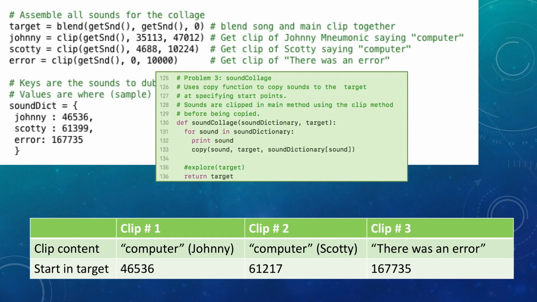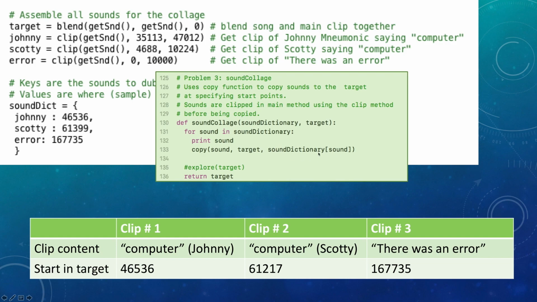Using a dictionary enabled me to just use a simple loop here beginning on line 131 to iterate through each key in the dictionary. Each key is represented by sound here. As I iterated through each key, I could copy that sound object to the target, which again is the blend of Sandra Bullock and the background music.